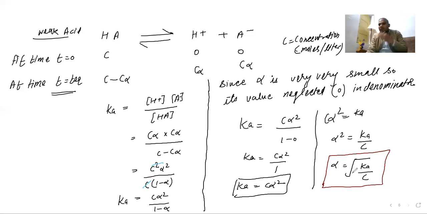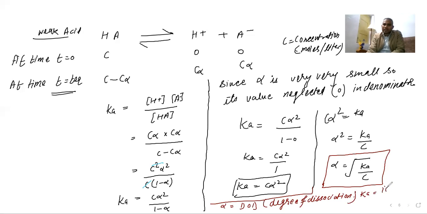So that is the relationship. If I write all the terms: alpha is the degree of dissociation; Ka is the ionization constant or dissociation constant; and C is the concentration. Can you understand this one?